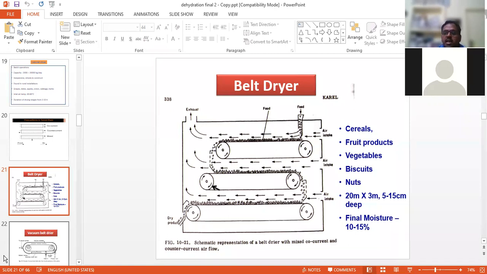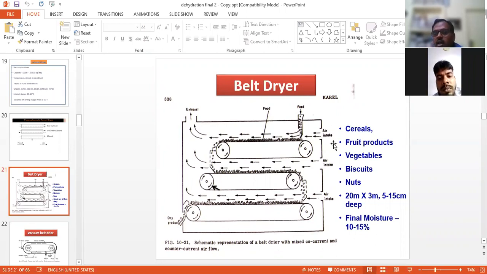So here we can see the different type of drum that is used, and this is the dry product. Feed comes from this side, and this is the air inlet. This is the hot drum, which is moving.